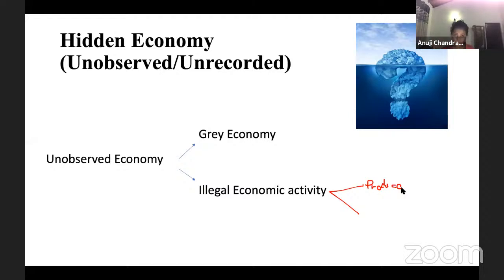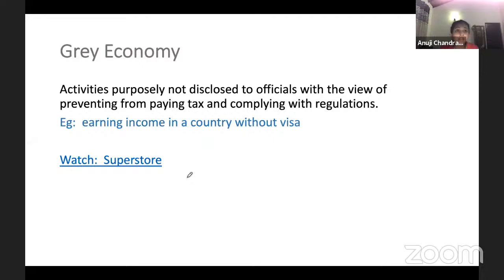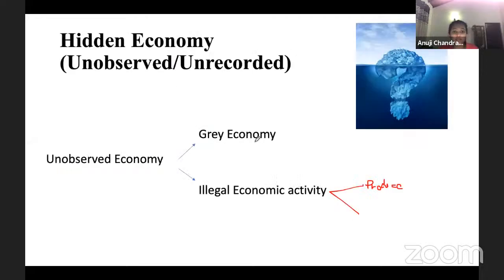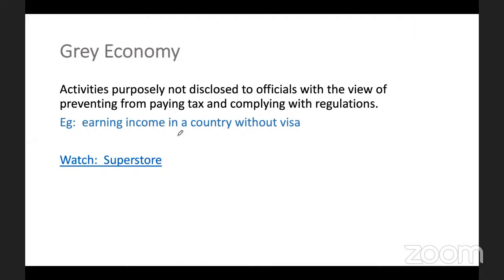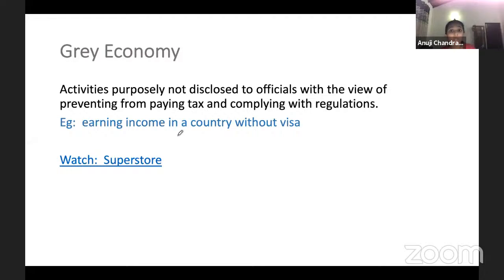Now, these gray activities. I said illegal activity is one arm, and the next one is gray economic activity, the gray economy. Now, if I ask you the question, what is this gray economy? These are the activities that are purposely not disclosed to the officials with the view of preventing paying taxes and complying with regulations. You don't disclose this purposely. Why? Because you want to prevent paying taxes and complying with regulations.